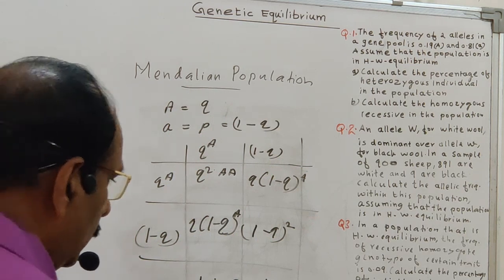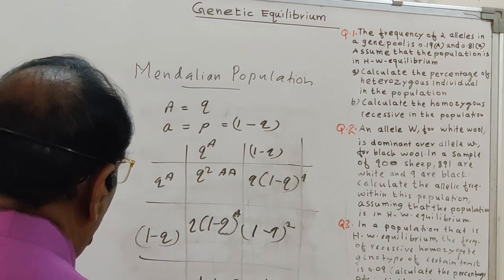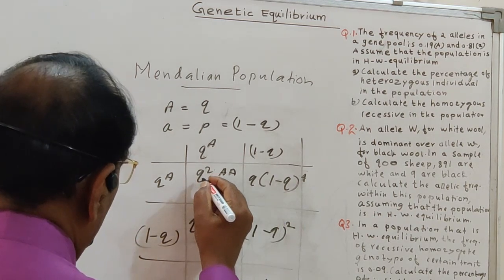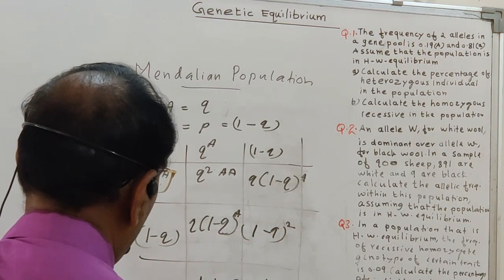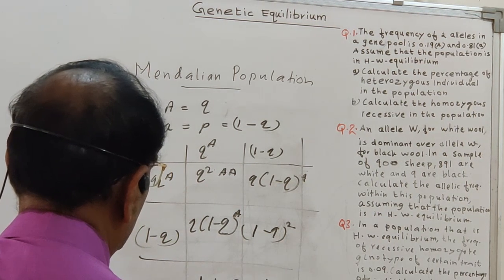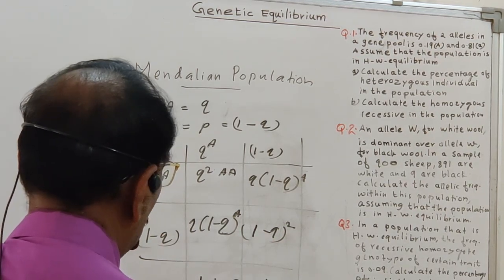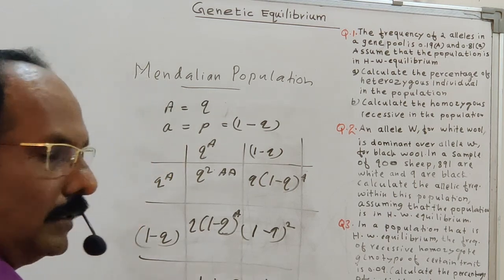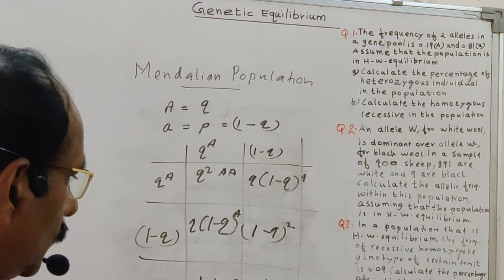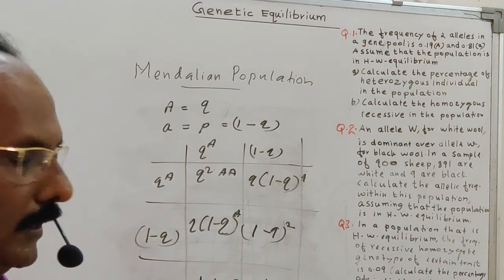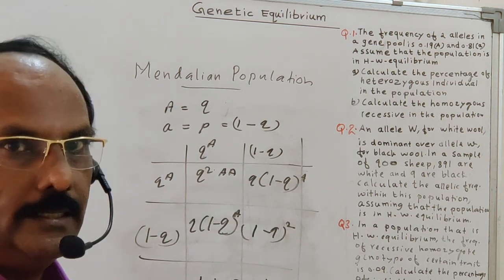The formula is P square plus 2PQ plus Q square equal to 1. This is known as the Hardy-Weinberg general formula. The algebraic formula was prepared by Hardy and Weinberg. Based on this Hardy-Weinberg formula, a number of questions will be asked in the NEET examination.